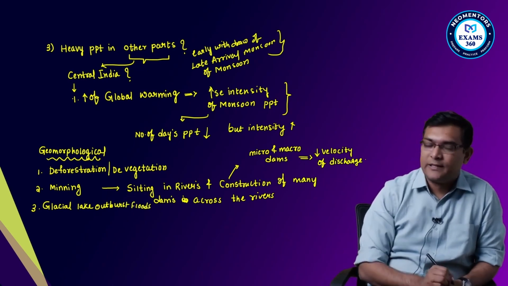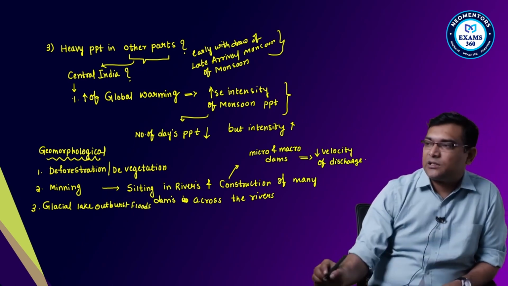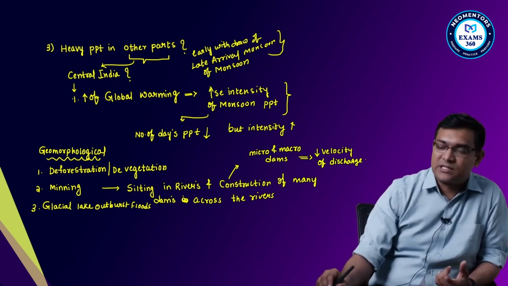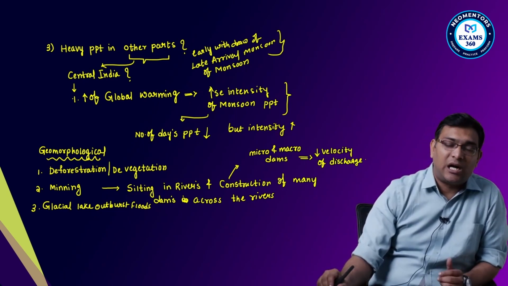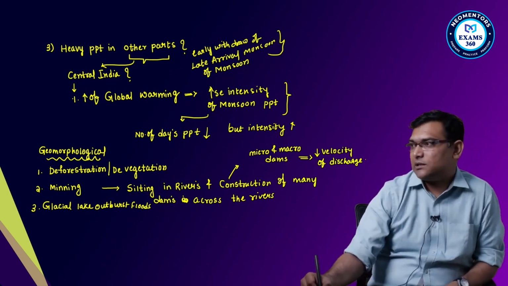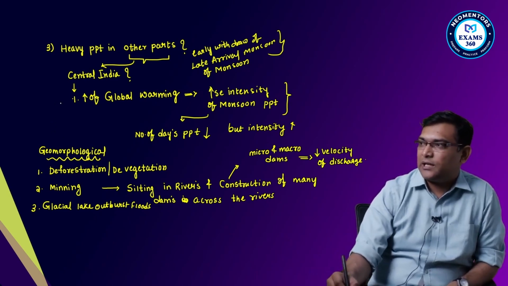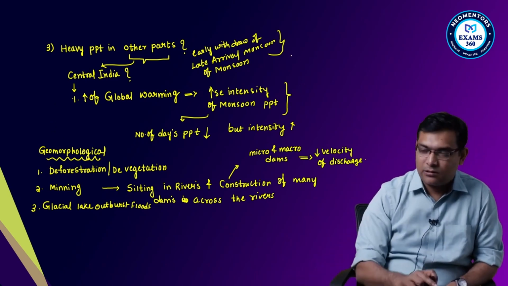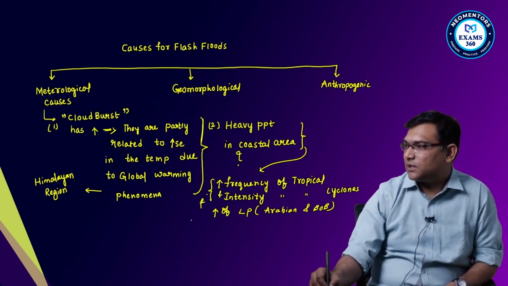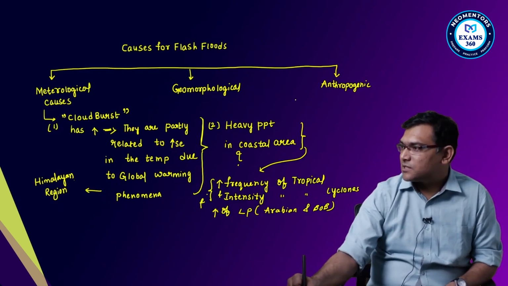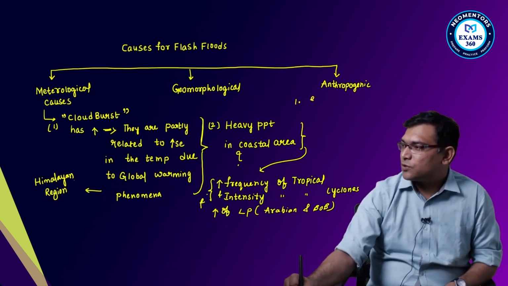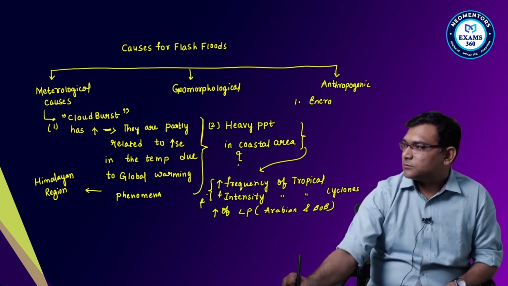Then also in the cities and coastal belts, there is a change in the hydrological cycle. You can say the anthropogenic causes: first is the encroachment of water bodies.